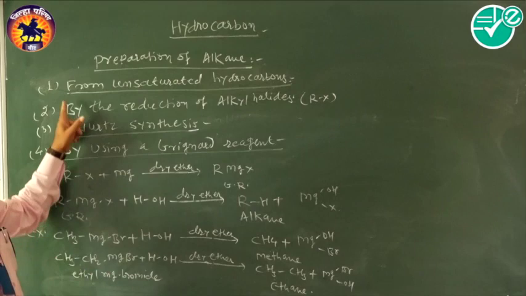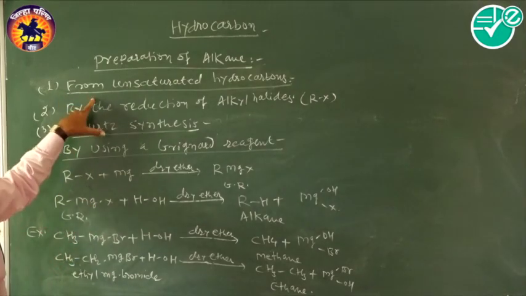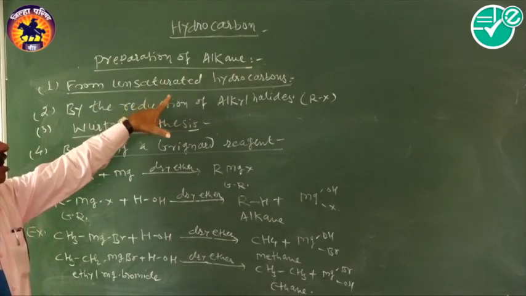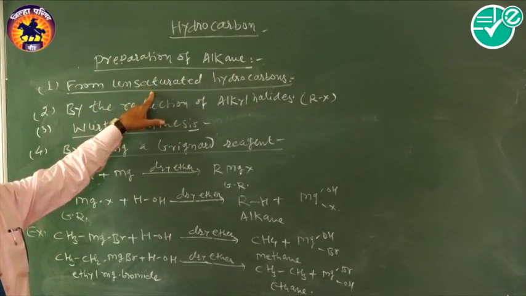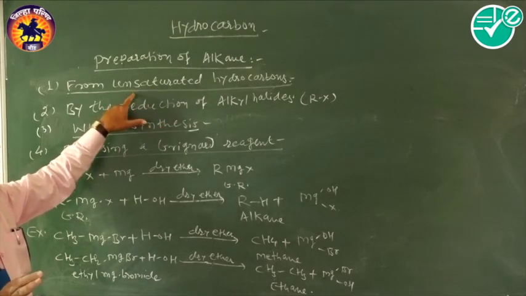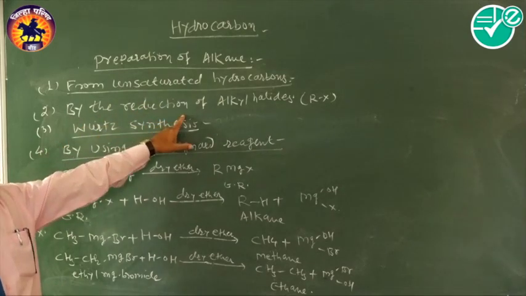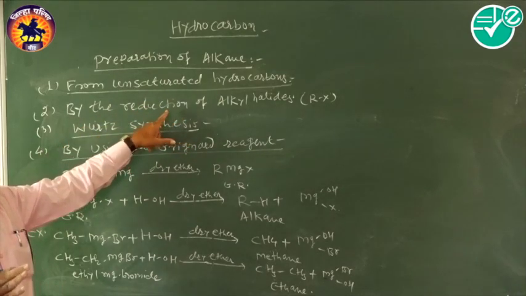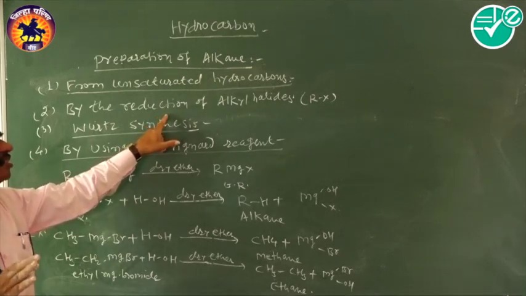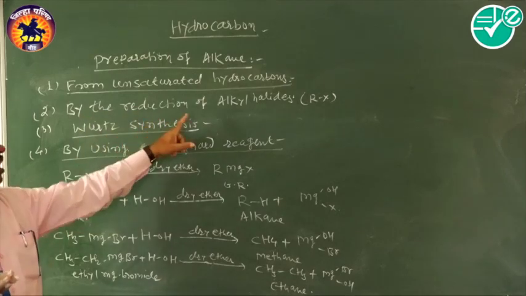There are these 4 types of reactions to prepare the alkanes. First is from unsaturated hydrocarbons. Unsaturated means the carbon-carbon double bond or carbon-carbon triple bond, that means alkenes and alkynes are used. Second, by the reduction of alkyl halide. Here the reduction is in the presence of nascent hydrogen, obtained from zinc and hydrochloric acid. Then there is a formation of an alkane.